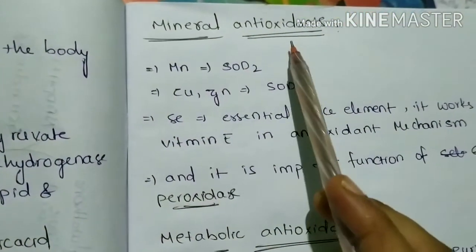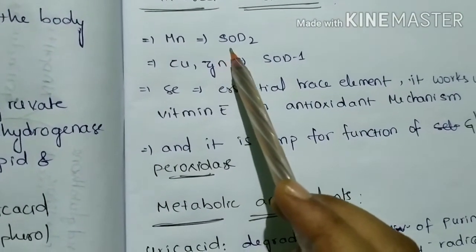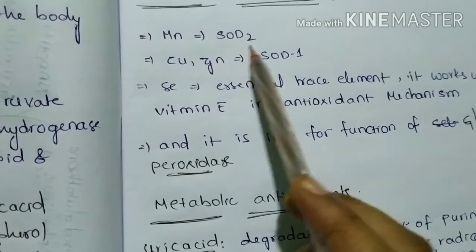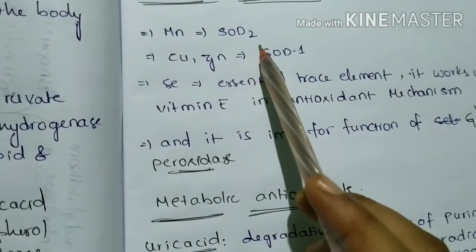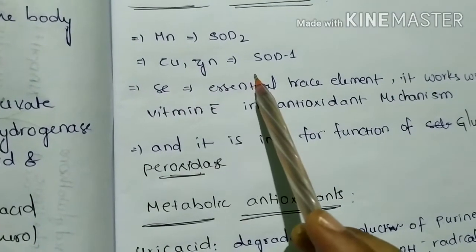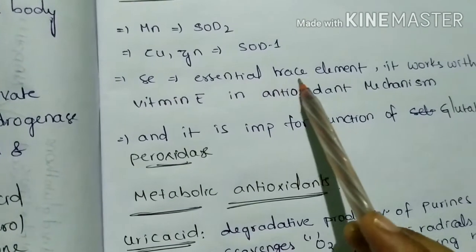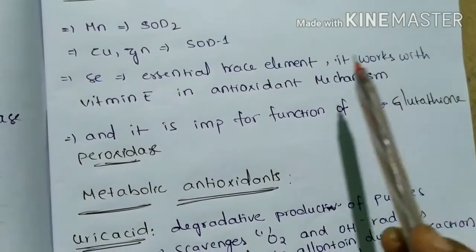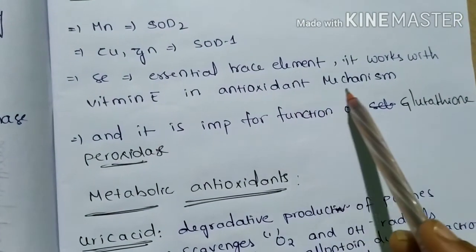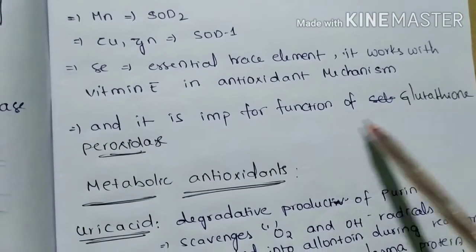Mineral antioxidants are manganese, which is required for the activity of superoxide dismutase 2, which is the mitochondrial form. Copper and zinc are required for superoxide dismutase 1. Selenium is an essential trace element. It also works with vitamin E in antioxidant mechanism, and it is important for the function of glutathione peroxidase.